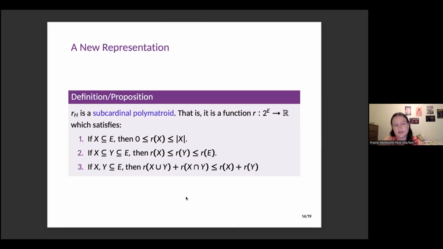And so R_H, this rank function in general, is what we call a subcardinal polymatroid. It's a function from the power set of our element set to the real numbers, which satisfies the 3 properties that we required of matroid rank functions. So it's the same definition as for a matroid, except now instead of requiring our function go to the integers, it actually goes to the real numbers. And so this generalizes the idea of representation over a field to representation over a group for this larger class of subcardinal polymatroids. But what I'm going to focus on today is just the implications for matroids. So you can ignore this particular definition if you want.